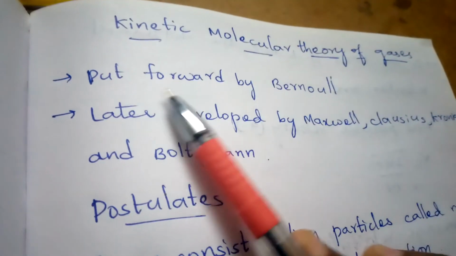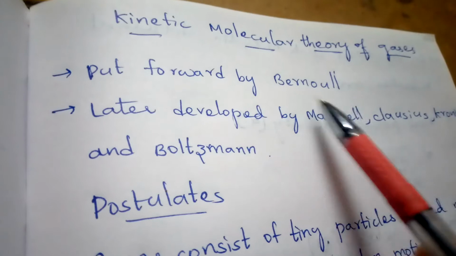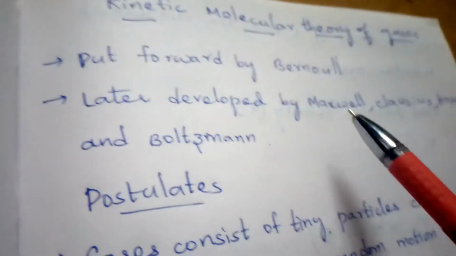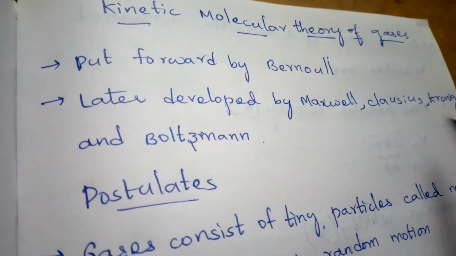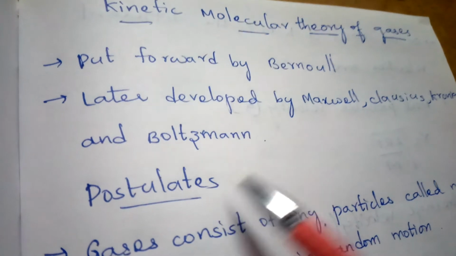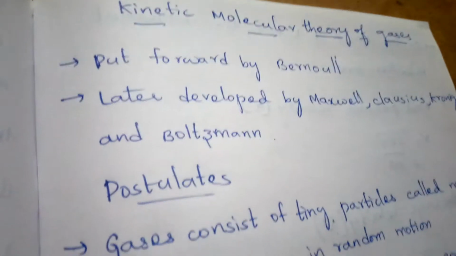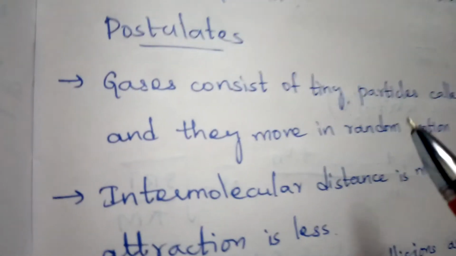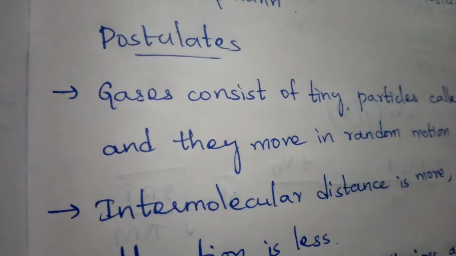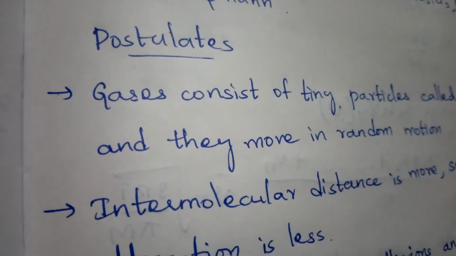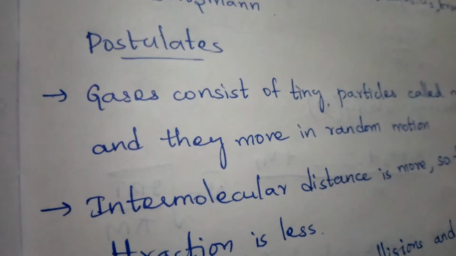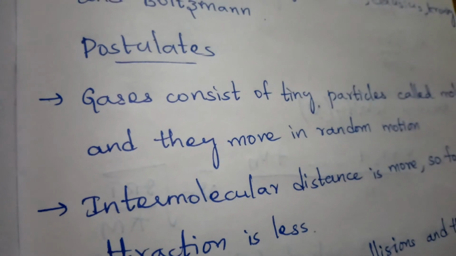This theory was first put forward by Bernoulli, and it was later developed by Maxwell, Clausius, Kronig, and Boltzmann. Now coming to the postulates. I think you know the postulates. Gases consist of very tiny particles called molecules, and these molecules move randomly. Randomly means they move as they like, but in a straight line.